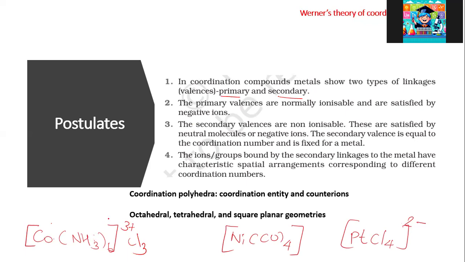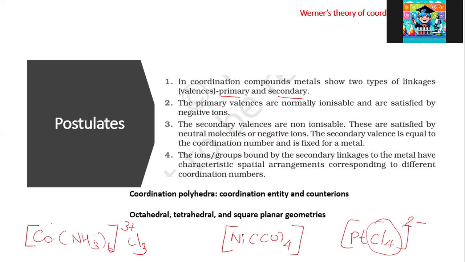NH3 is not possible. The secondary valence is satisfied with neutral molecules or negative ions. It can be a neutral molecule or negative ions. For example, here ammonia is neutral. This is a platinum transition metal complex where Cl minus is a ligand that is having